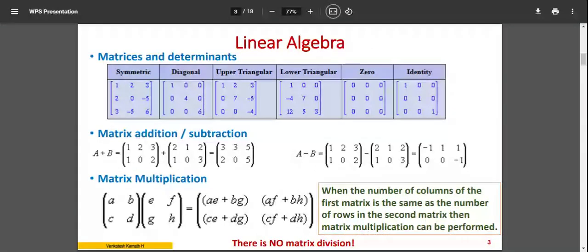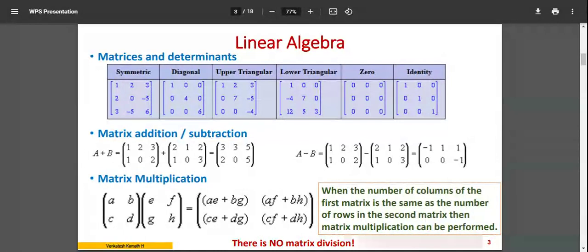So in matrices, there are certain terms that you may come across, and you should know what they are. This can also be a question: identify a diagonal matrix, or identify an upper triangular matrix. Some very simple base question you may come across, or it may be a hidden question also. Symmetric is an important thing in matrices. I hope everyone has gone through matrices.